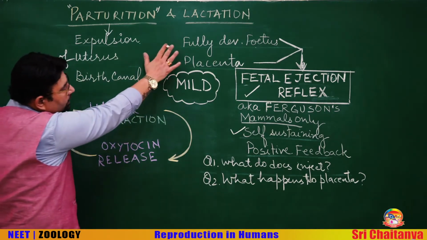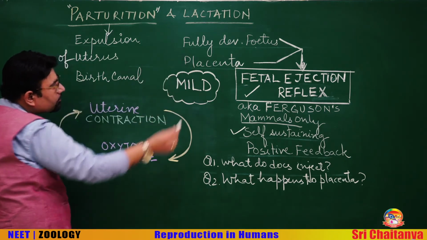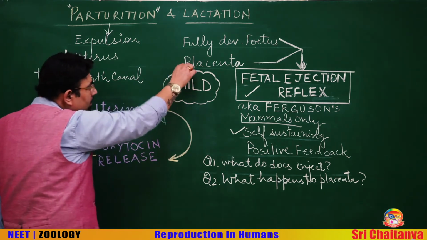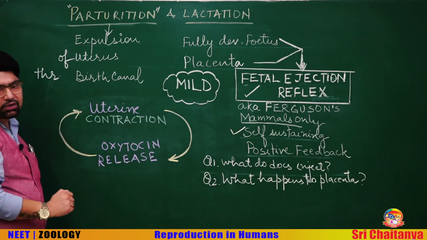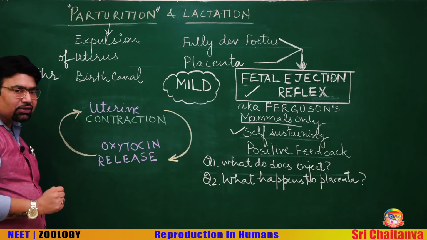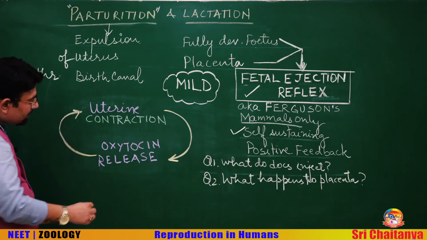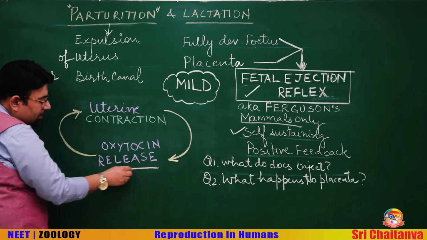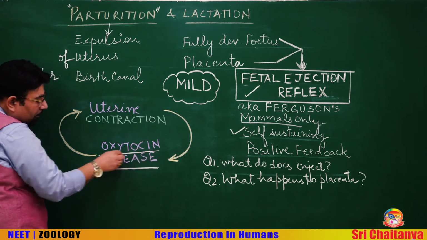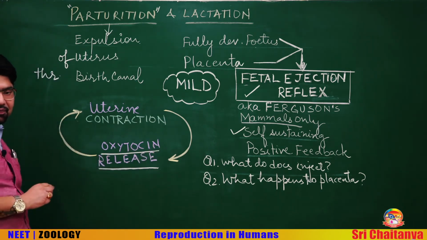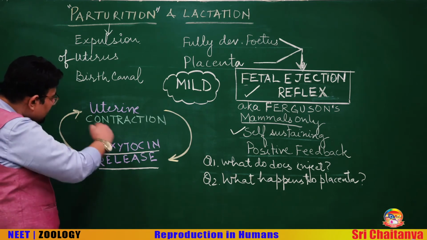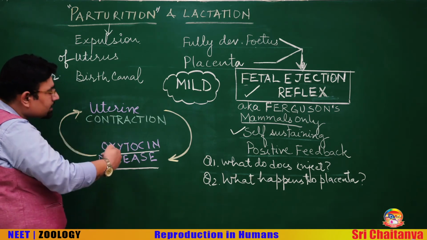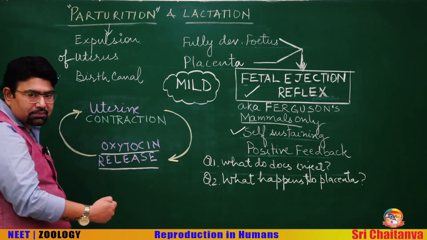When the signals originate from the fully developed fetus and the placenta, mild uterine contractions occur. These uterine contractions send a signal to the pituitary and there is release of oxytocin from the posterior pituitary. When oxytocin comes in the blood, it causes more vigorous uterine contractions.